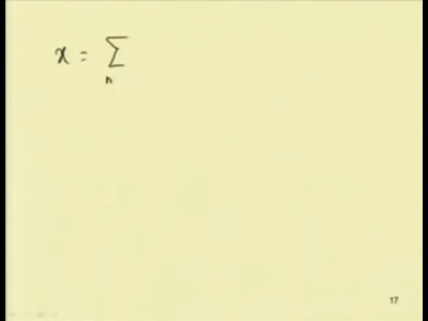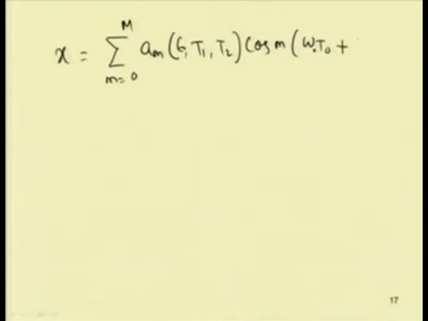So, this will be summation m equal to 0 to m. So, let us take m number of terms a m. So, in this case, instead of using a constant coefficient, we are using this coefficient which is a function of epsilon or parameter epsilon, then t 1 t 2. If we will take only up to 2 terms, we can write this way, then cos m omega 0 t 0 plus theta.